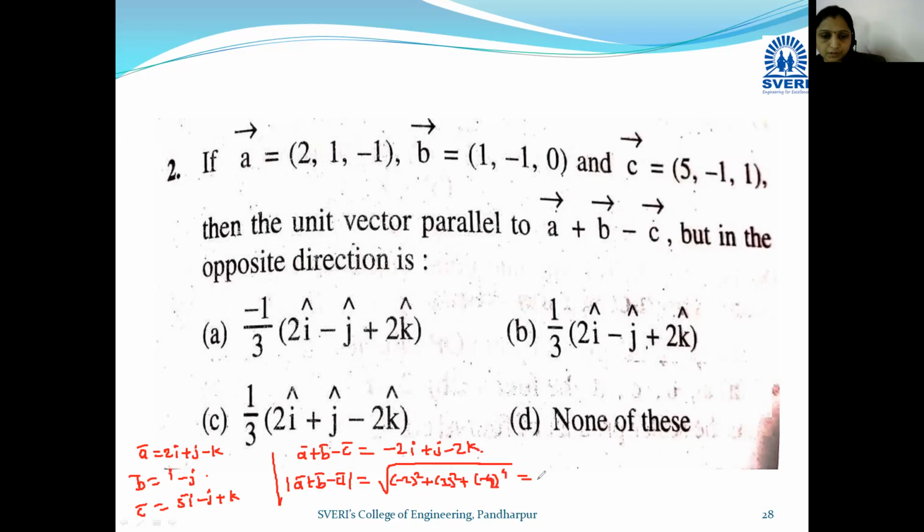Okay, so what is the modulus we got here? Square root of 4 plus 1 plus 4, it becomes 9, no? So here 3. Okay, so modulus of a bar plus b bar minus c bar is 3.